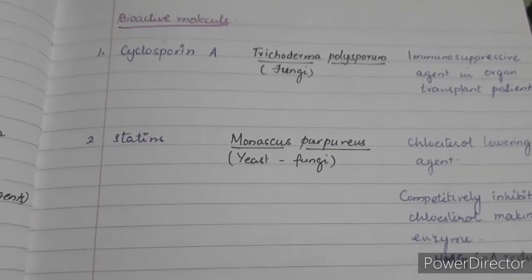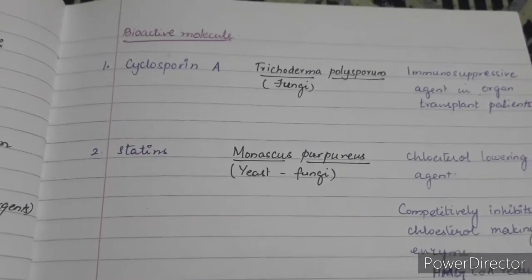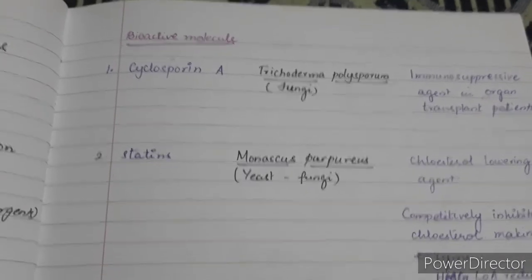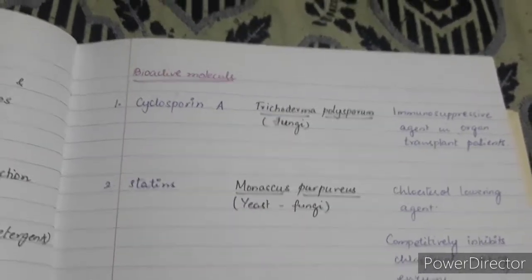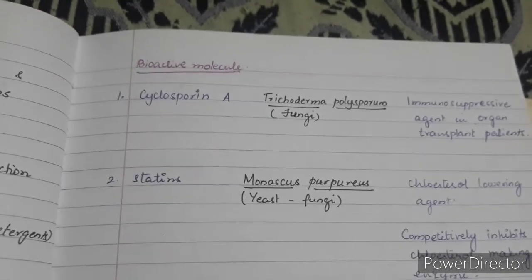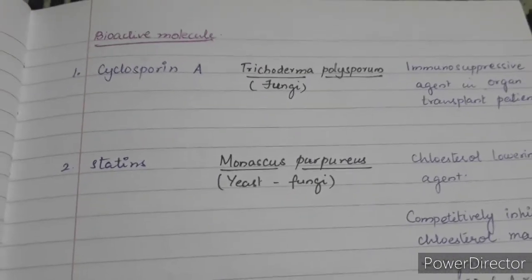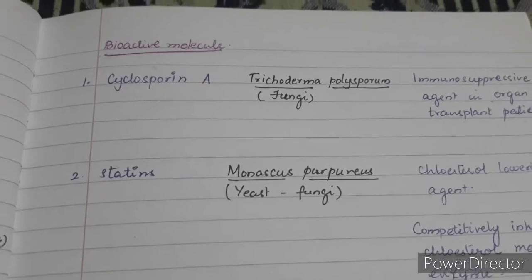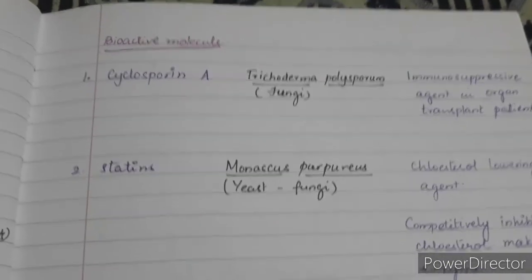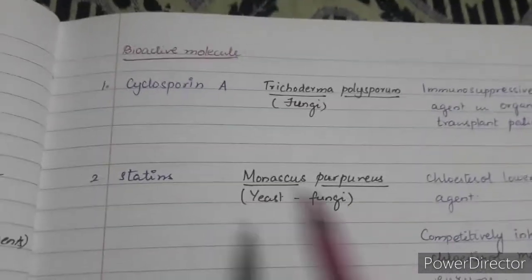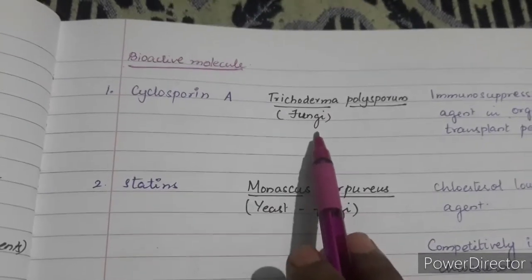So what we actually have to do in a person who has undergone organ transplantation is stop the immune system from reacting to the new kidney fixed into the body. Hence the immune system needs to be suppressed. So cyclosporin A is used to suppress the immune system so that the new organ transplanted into our body can be saved. So cyclosporin A is prepared from the fungus Trichoderma polysporum.